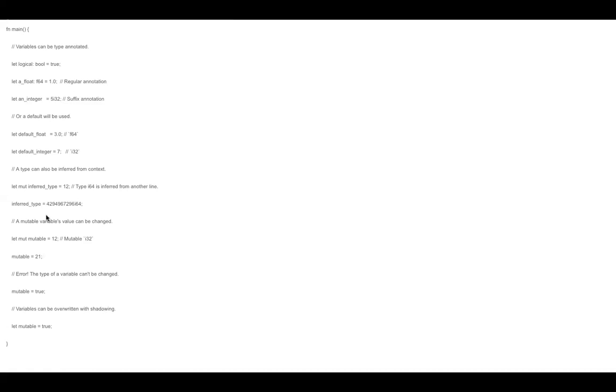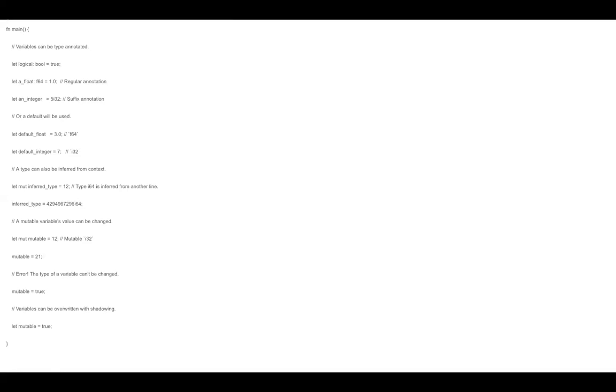You can also infer the type. So here, but one more thing before we see that, look here. There's an additional word here, mut. What does this mean? It means that this variable is mutable. In programming languages, there are many use cases where you do need to change the value of a variable, depending upon the use case. If Rust did not allow you to change the value of a variable, it would be very difficult to program.